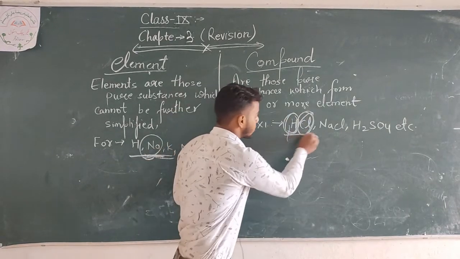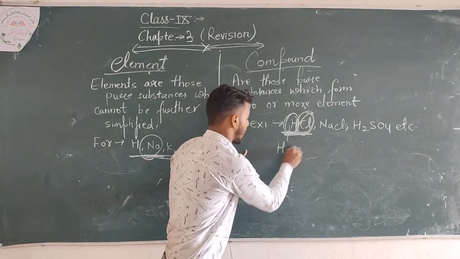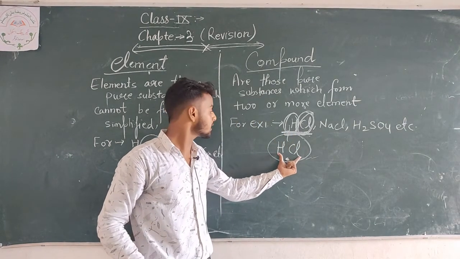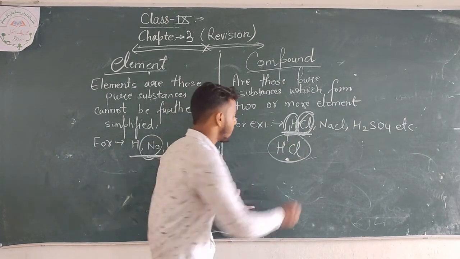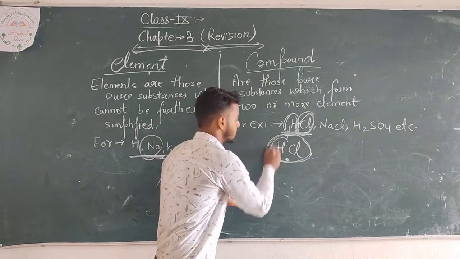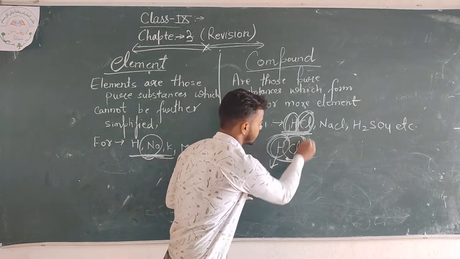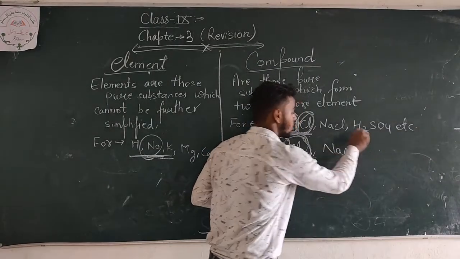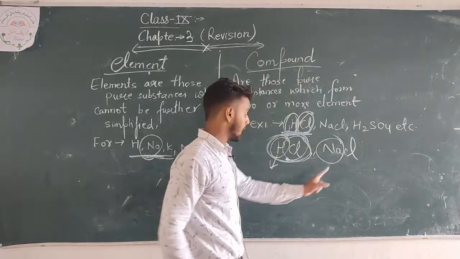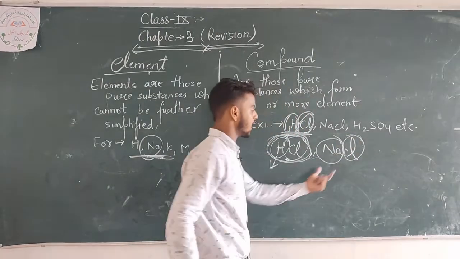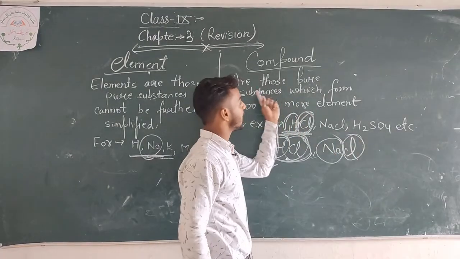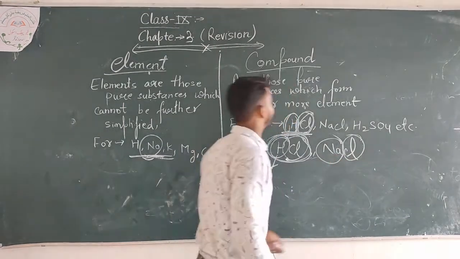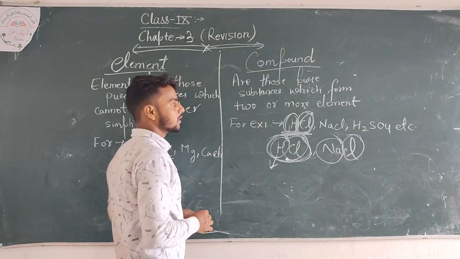The formation of hydrogen chloride, that is hydrochloric acid, is a compound made up of two elements: first hydrogen and second chlorine. And second, sodium chloride. Sodium is an element and chlorine is also an element. When two or more elements combine, they form a compound.